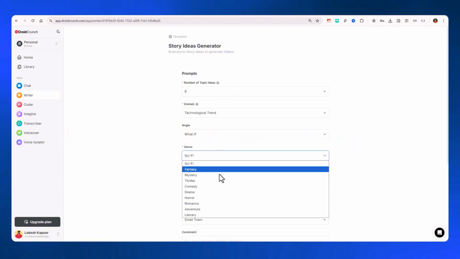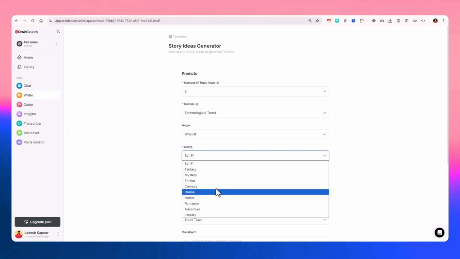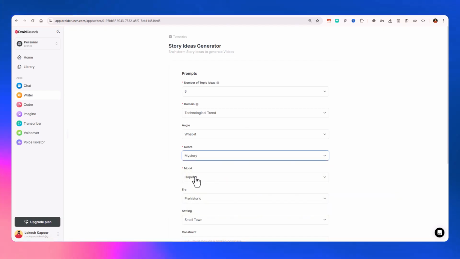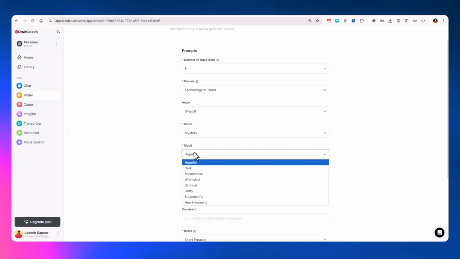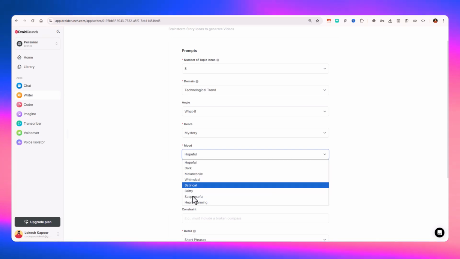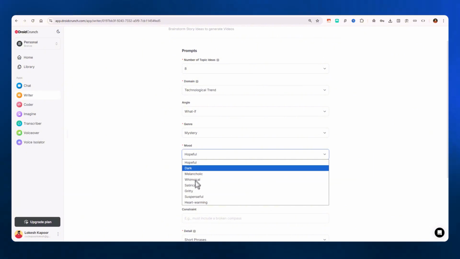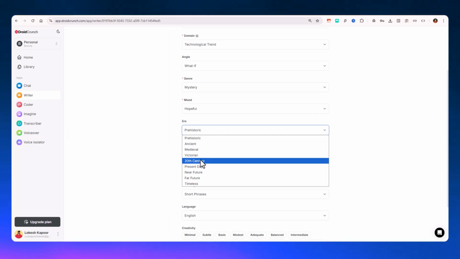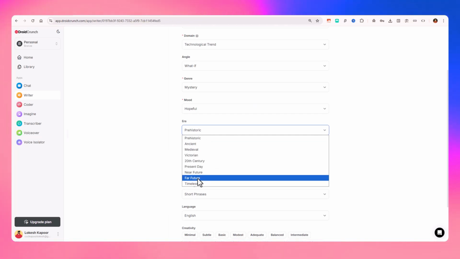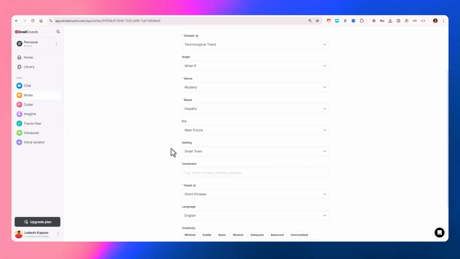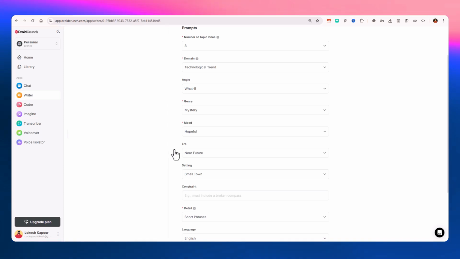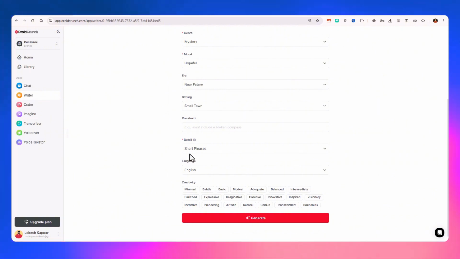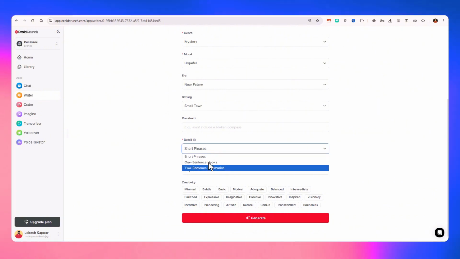Okay, for genre we can choose sci-fi, fantasy, comedy, drama, horror, adventure, or mystery. For mood, hopeful, dark, satirical, suspenseful, maybe we can go with hopeful. For era we can choose 20th century, or maybe far future or near future, because it is what if technology in the near future. So we are definitely going to come up with a good script, and the rest, let's go with it.